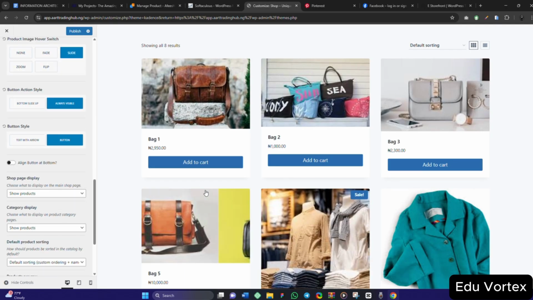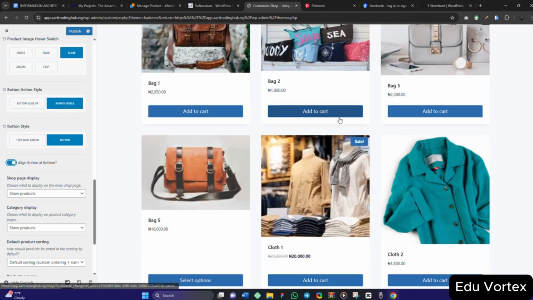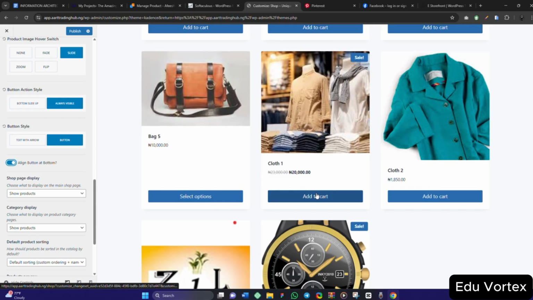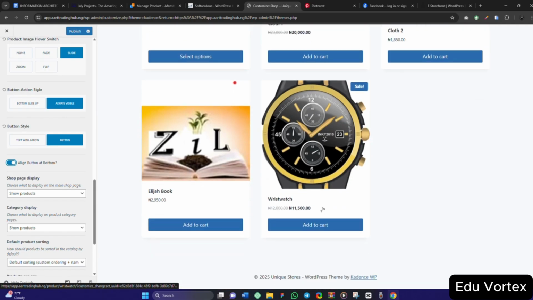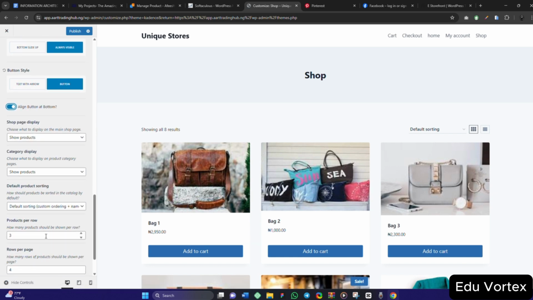Now this is it. Align button at the bottom. If you click on this align button at the bottom, you see everything is now balanced. This one will not be taller than this one, another one will not be taller than another one. That's exactly how it works.